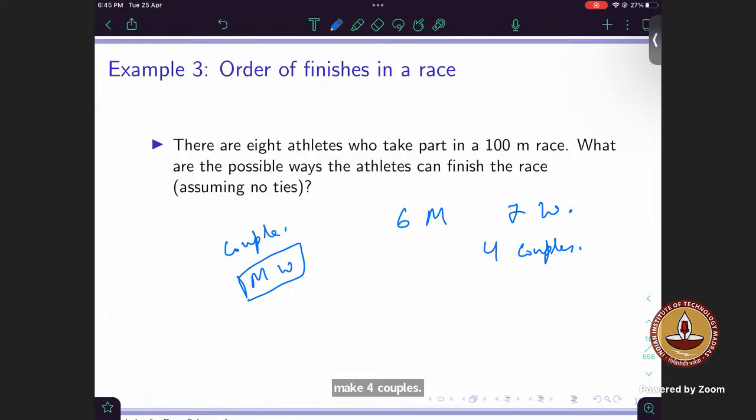Anyone? How to approach this? So we need to make 4 couples out of 6 men and 7 women. We fix women, and for each woman we select men. Choose 4 men out of 6, 6C4. Then we have to arrange. Means select women also, 7C4. 7 into 6 into 5 into 4.